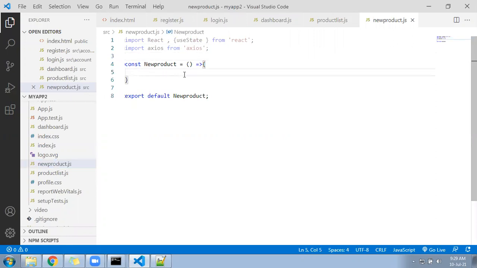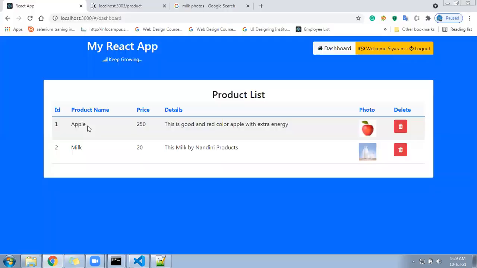You need to implement, first, create the constants to handle the text box values. So what are the details of the product we have? Name, price, details, and photo. So 4 fields we require. So you are going to create here 4 constants.